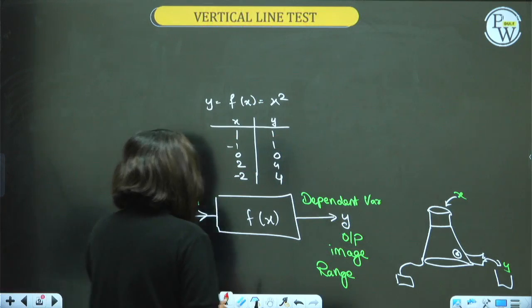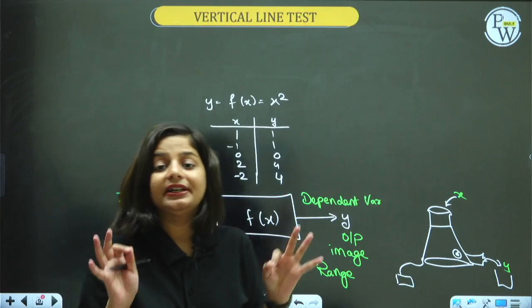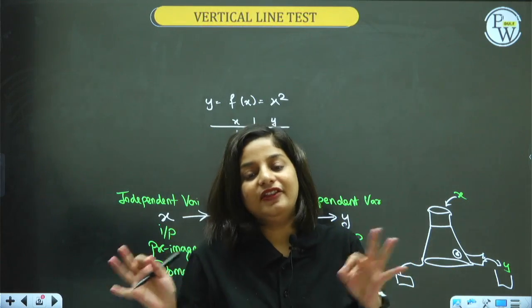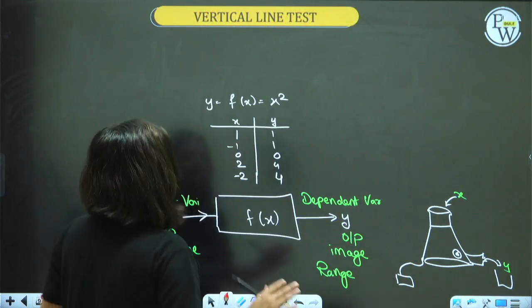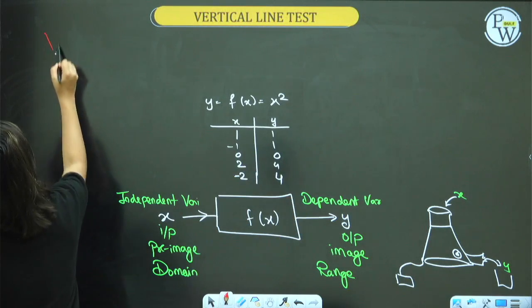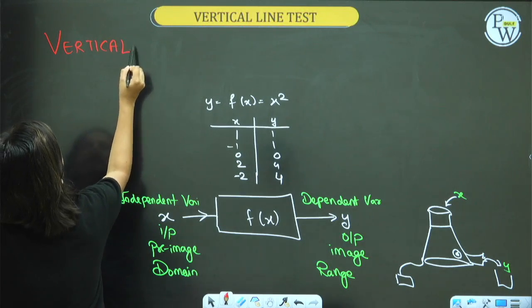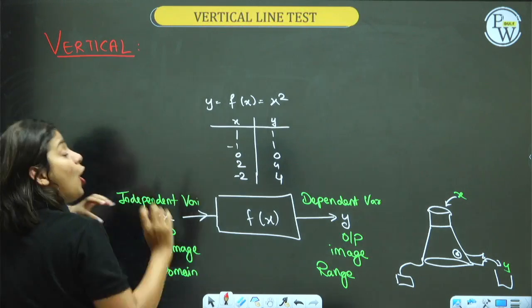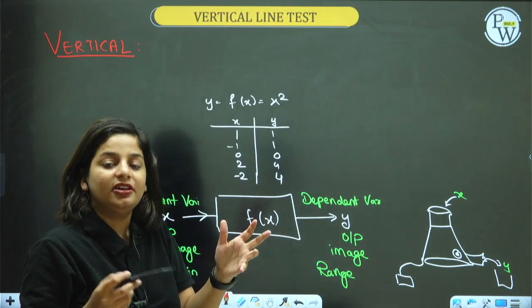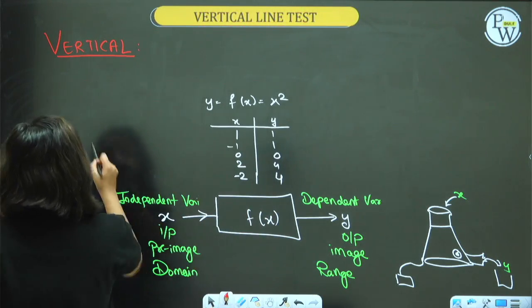Okay. Now there is a simple thing with which you can understand whether a given thing is a function or not. That is called the vertical line test. In class 12, you will learn about the horizontal line test to identify whether a function is 1-to-1 or many-to-1. Here I am talking about the vertical line test.